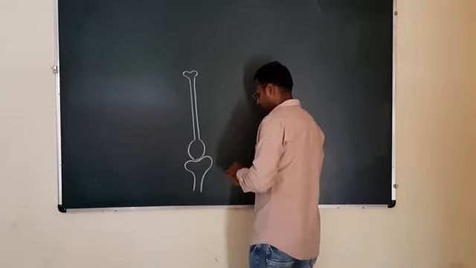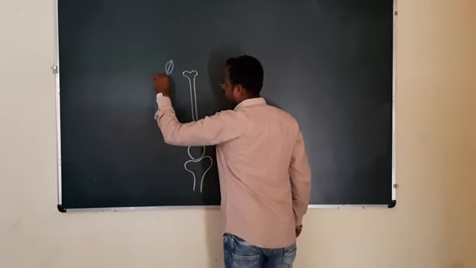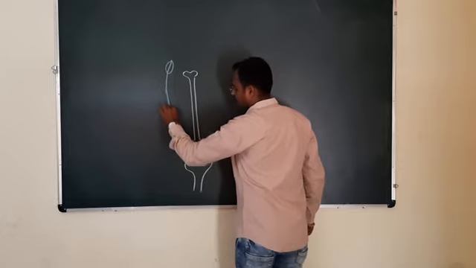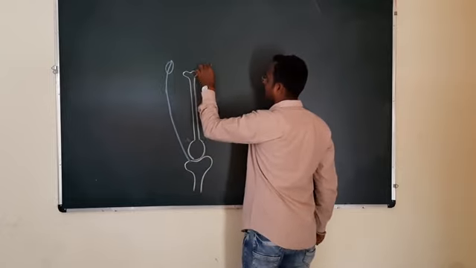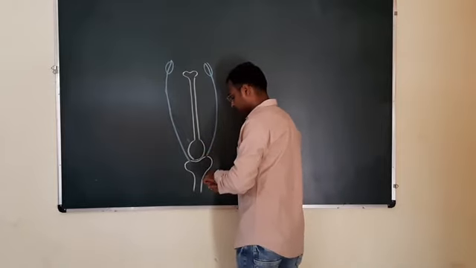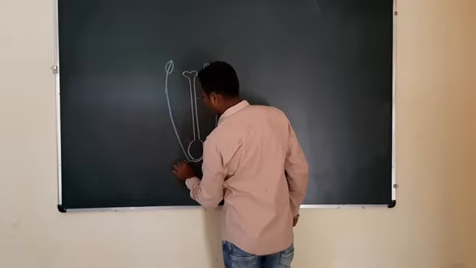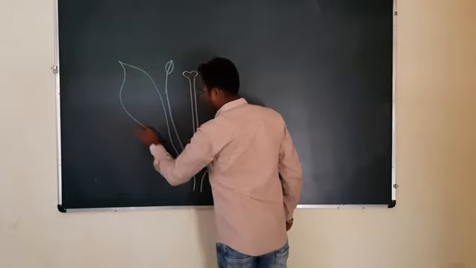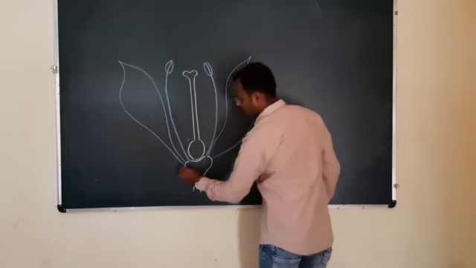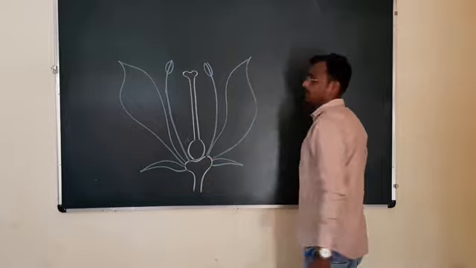This is pedicel. Here anther plus filaments, stamens are there. Next is the colorful petal, and below this the sepal structure is here.